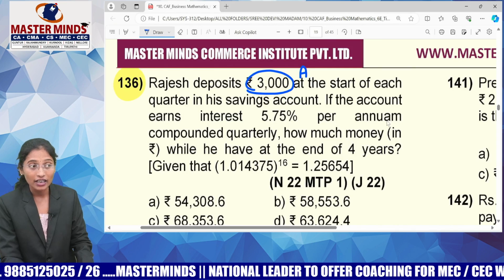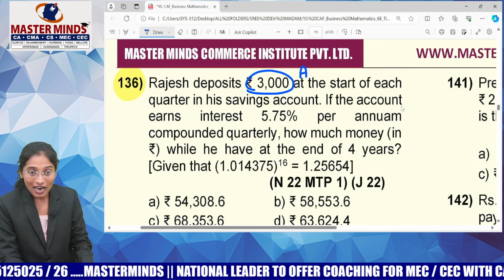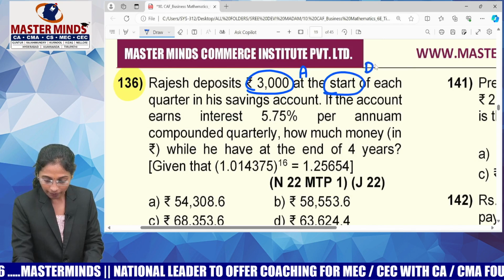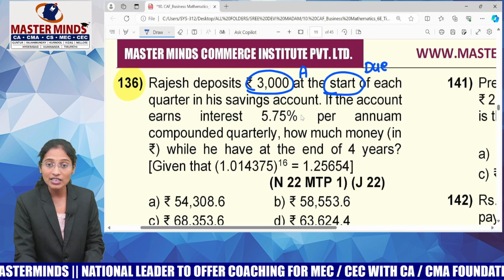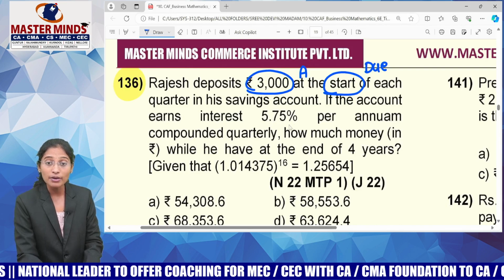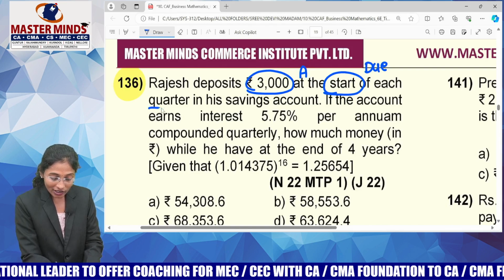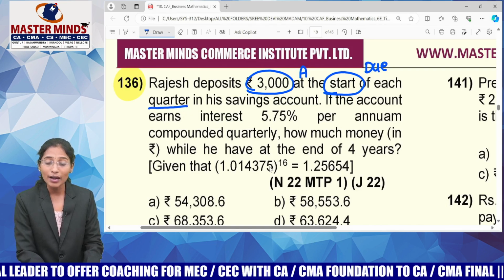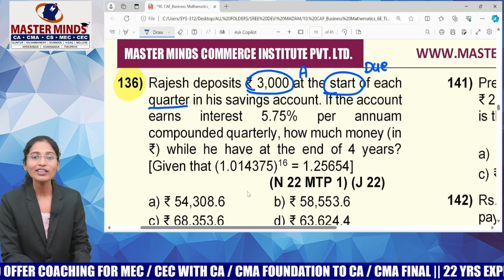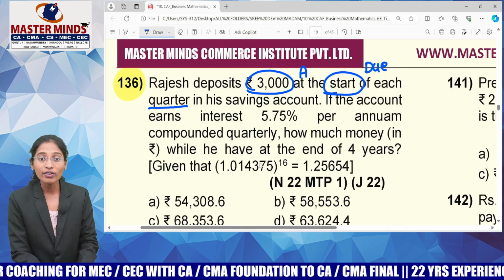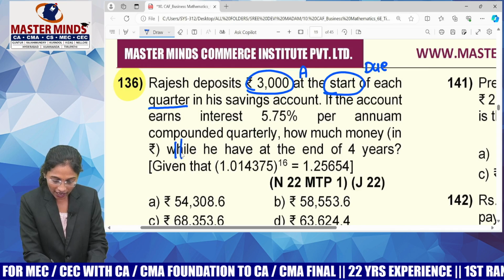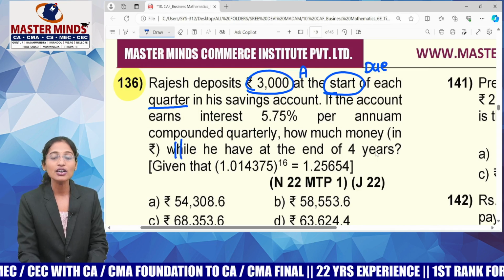When is he doing that? At the starting of each quarter. Starting means what kind of annuity it is? Yes, due annuity. Starting of each quarter in a savings account. If the account earns 5.75% per annum compounded quarterly, because we are depositing the money per quarter, so savings should also earn quarterly interest. How much money will he have at the end of 4 years?